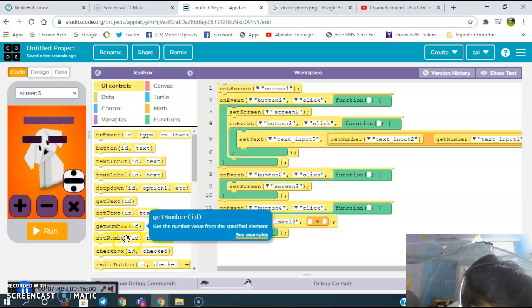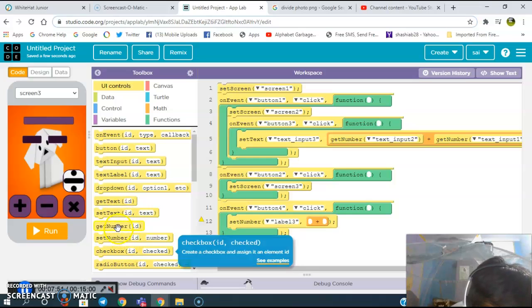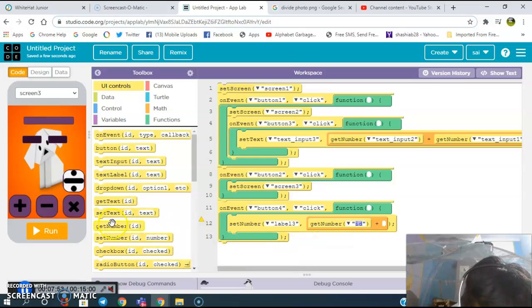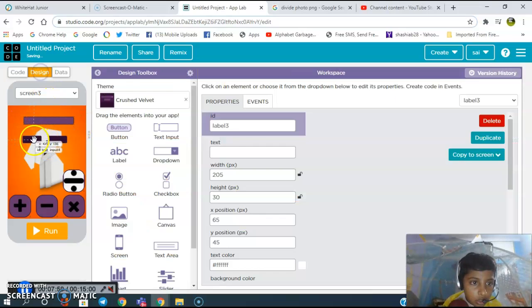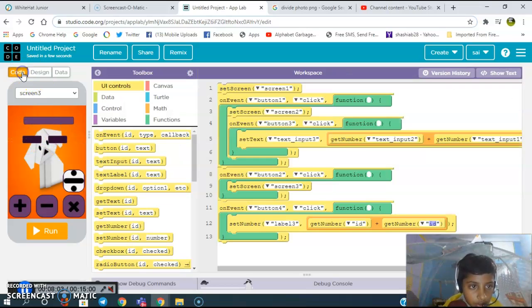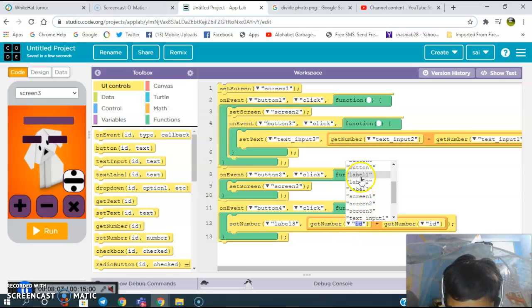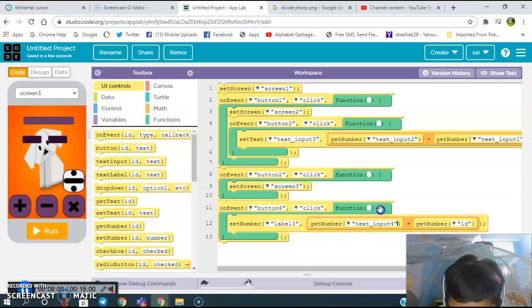Get the number. Where is get the number? Get the number. This is text input 3, text input 4. I think 4, 5. 4, 5.